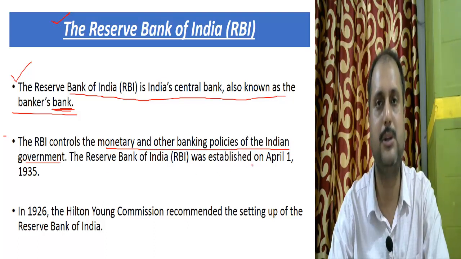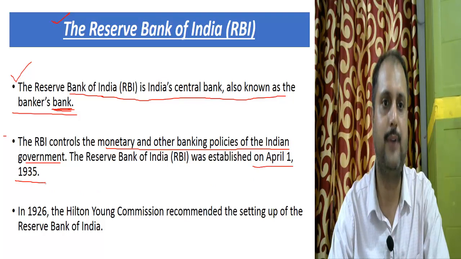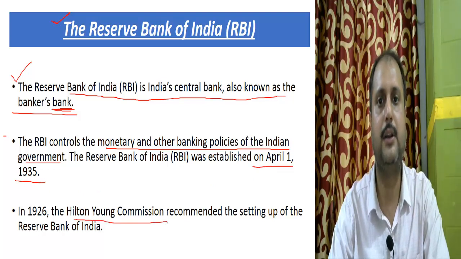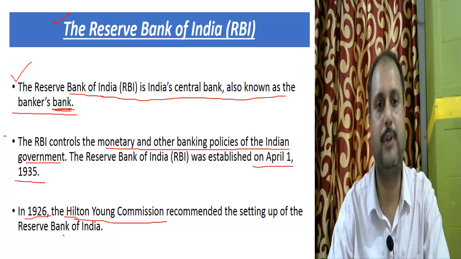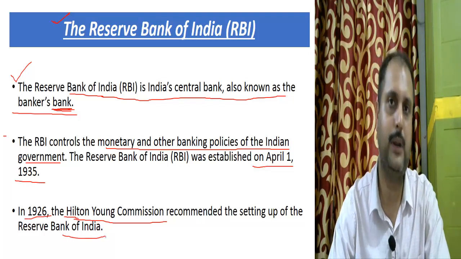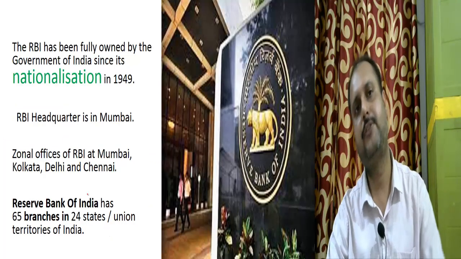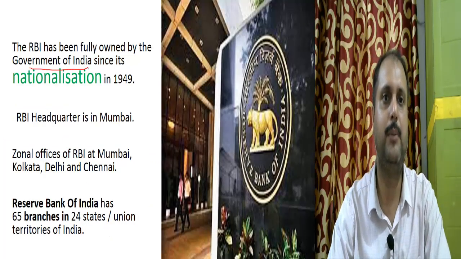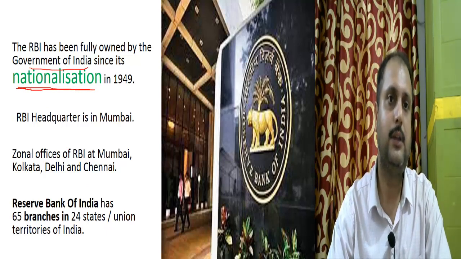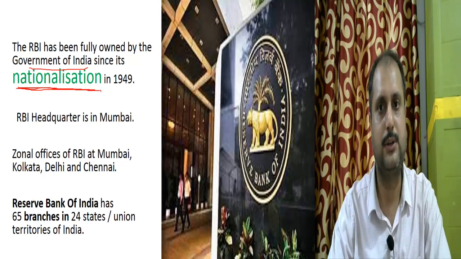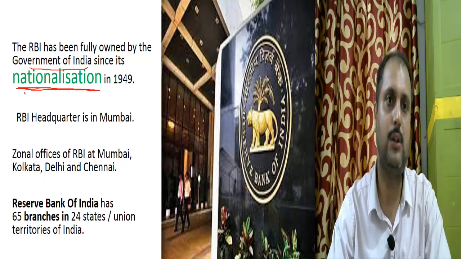The Reserve Bank of India was established on 1st April 1935 on the recommendation of the Hilton-Young Commission. The Hilton-Young Commission recommended the establishment of the Reserve Bank of India, and it was established in pre-independence India during the British Empire. Now after independence, RBI was fully owned by the government of India. What is the meaning of nationalization? Nationalization means the central government taking full control over the organization. Now if all the shares of the RBI are purchased by the central government, then it will become nationalized.